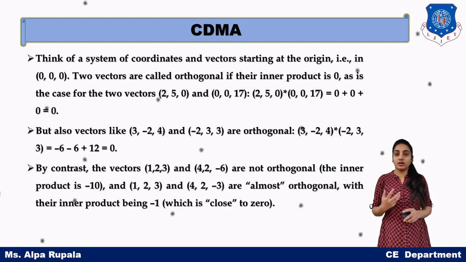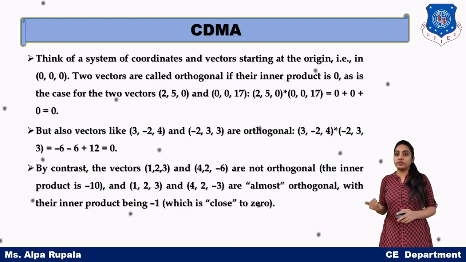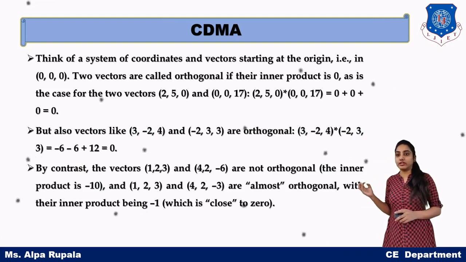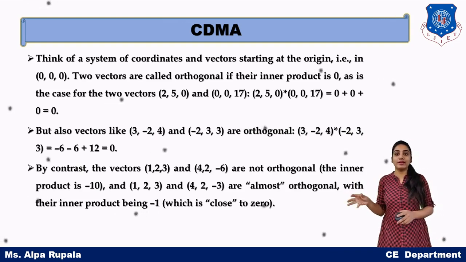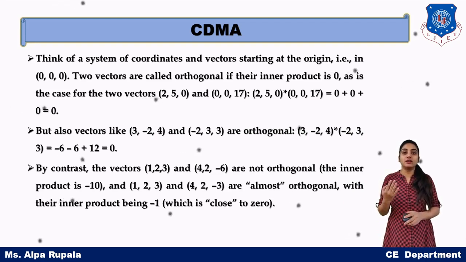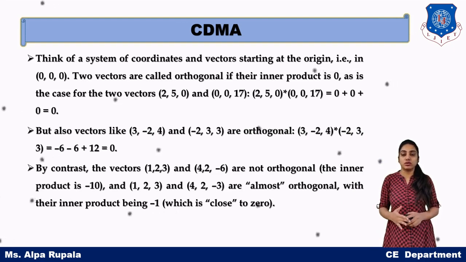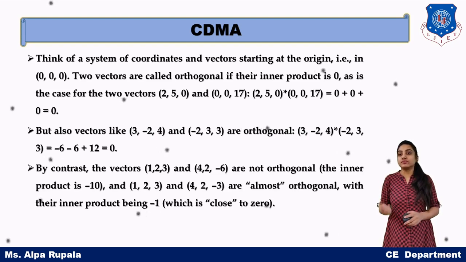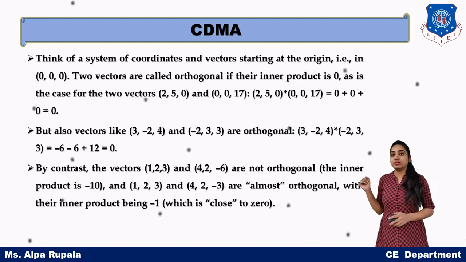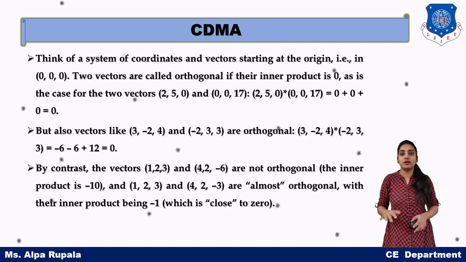What must we not take as orthogonal codes? If we take an example of the vectors 1, 2, 3 and 4, 2, minus 6, and we do not get the inner product as 0, then we must not take those codes as orthogonal codes, or use them. We can see that the inner product of these two codes is minus 10, so they are not orthogonal.